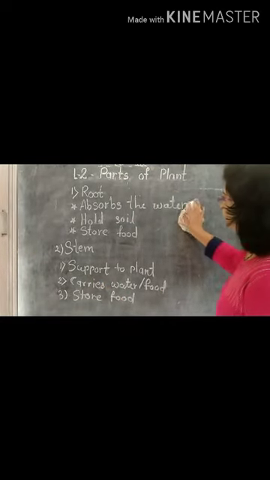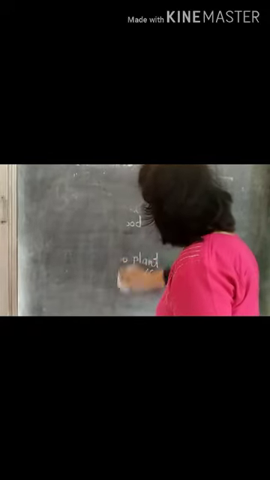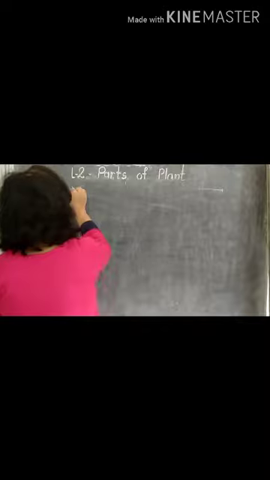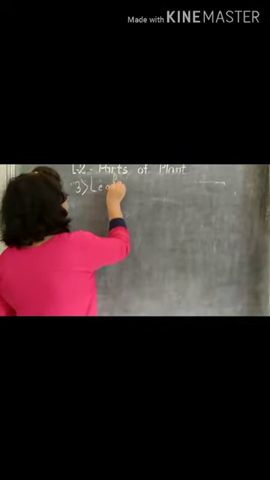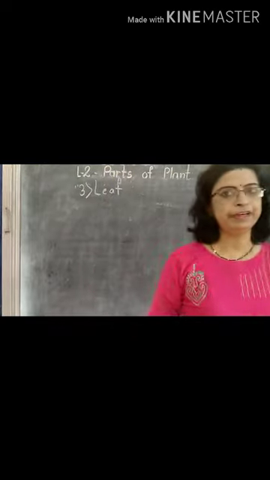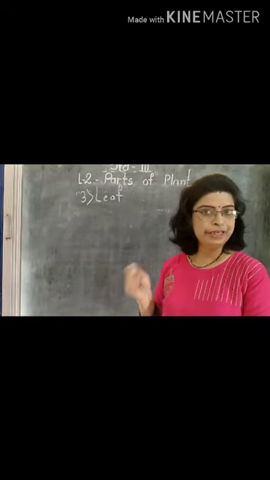Then third part of the plant is leaf. Leaves are different in shapes. Leaves are different in shape in different plants. Some plants have colorful leaves also.